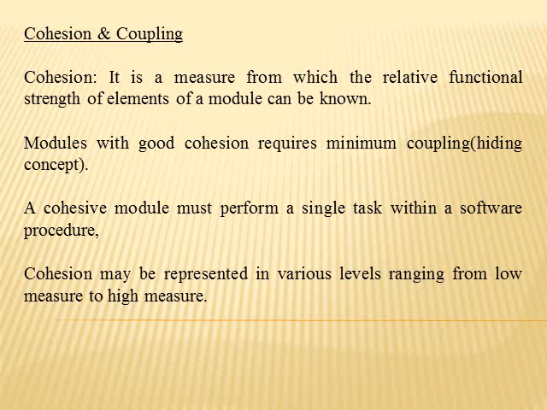Cohesion is a measure of the degree to which the elements are functionally related in the modules. Cohesion has to be high when compared to coupling. If the cohesion is high, the module will execute fast and be more efficient.